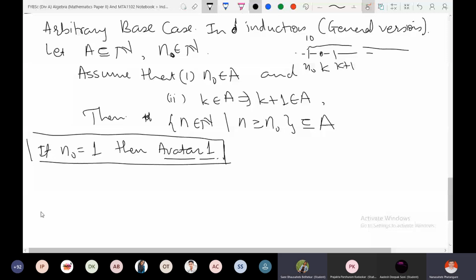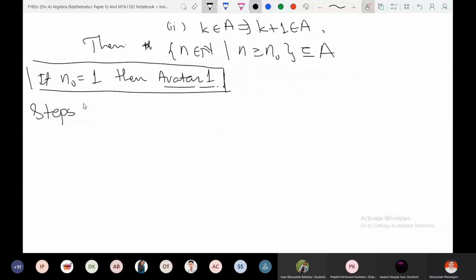So, what are the steps to apply this general version? Steps to apply the general version, and the steps are exactly similar. So what is the first step?